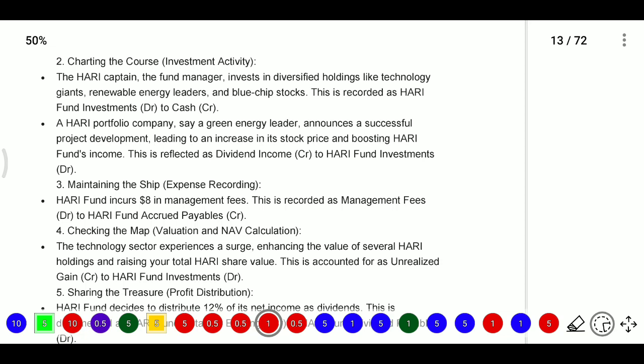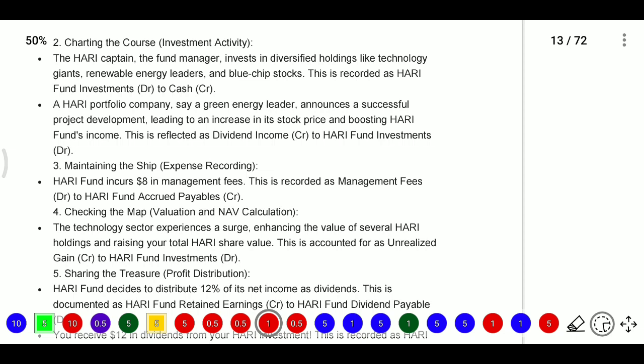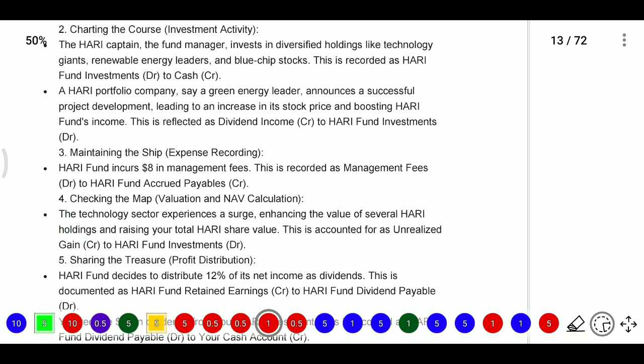Since they get money from these investors, they will record Hari fund investment account debit to cash. So they will invest in different companies. Now the Hari portfolio companies: one is the captain, and the portfolio means different companies. If you are invested in different companies, it is known as a portfolio.